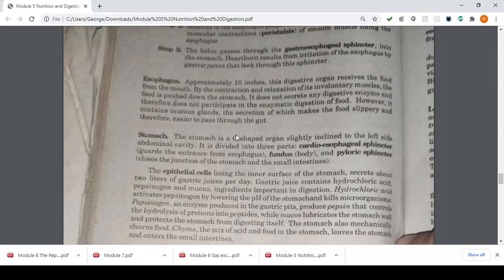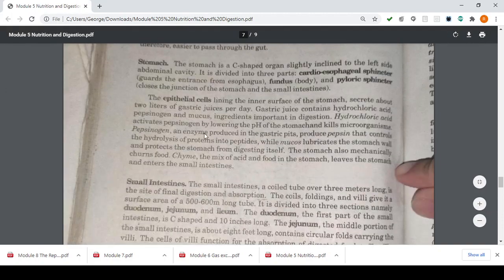It is divided into your 3 parts: your cardioesophageal sphincter, which guards the entrance of your esophagus, your fundus, which is the body of our stomach, and your pyloric sphincter, it closes the junction of the stomach and the intestines, which serves as your barrier.